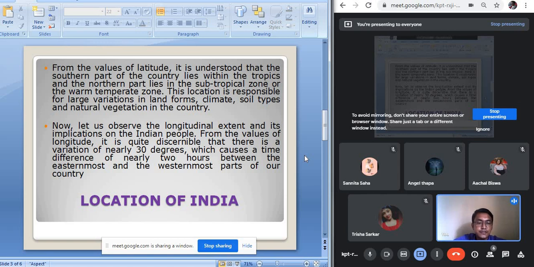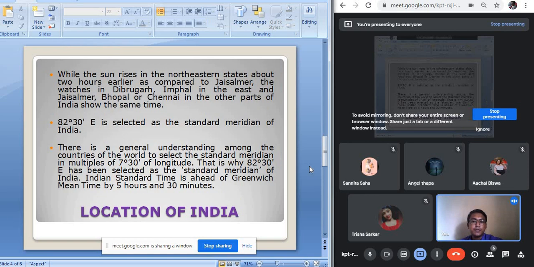And why does this variation happen? Why does the sun rise 2 hours earlier in the easternmost part, in Arunachal Pradesh, and 2 hours later in Gujarat? Because there is a variation of 30 degrees. When we convert this 30 degrees into hours, it is almost 2 hours actually. So because of this 30 degree variation in the longitude, the sun rises 2 hours earlier in Arunachal Pradesh as compared to Gujarat.